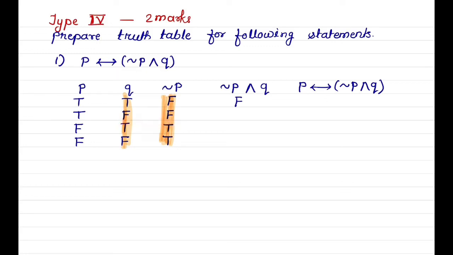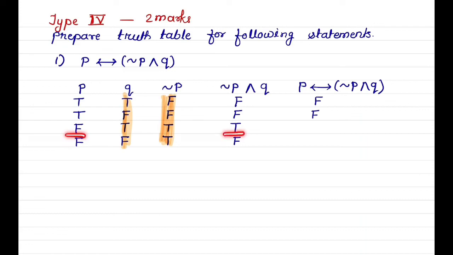Here both statements are false. Therefore their conjunction is false. Here both statements are true. Therefore their conjunction is true. And Q is false and negation of P is true. Their conjunction is false. Now we have to observe these 2 columns. We have to take double implication of these 2 columns. T double implies F is equivalent to F. Again T double implies F is equivalent to F.